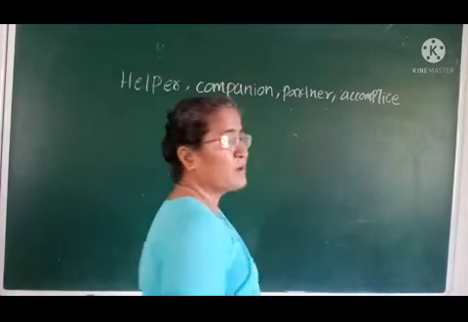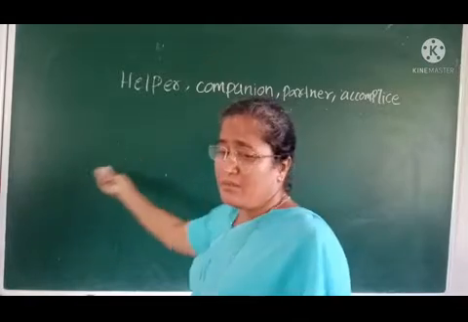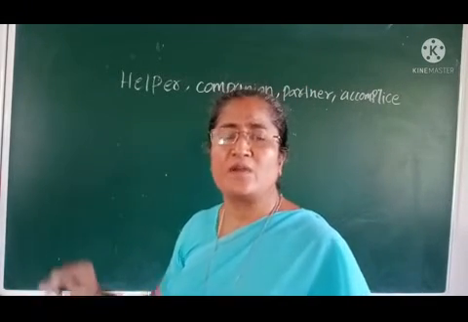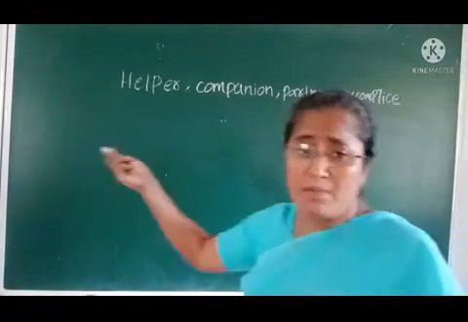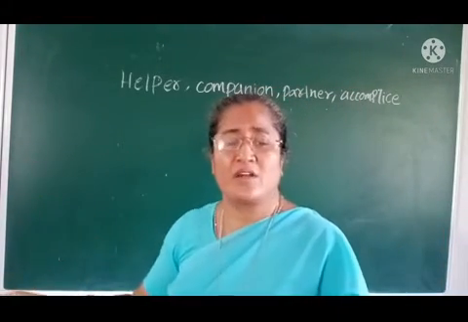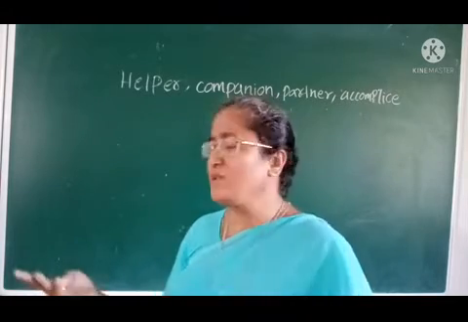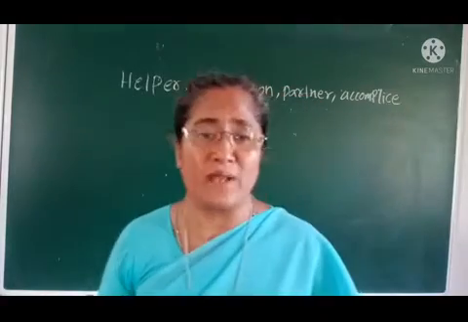Helper means she is my helper who is helping us. Companion means when we studied together in school, we say my companion. Next, partner: husband and wife say my partner. Next, accomplice means one who came along with me.